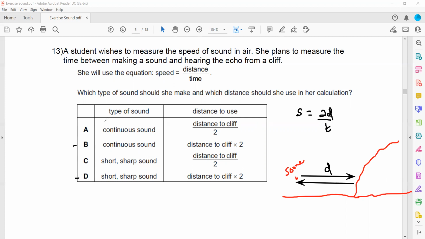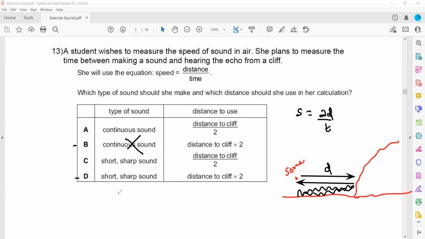But what about the type of sound? Continuous sound: if we are producing a continuous sound, the sound is traveling and then returning back. As we are continuously producing a sound, the sound is striking a surface and coming back to us. So we are not able to recognize whether this sound is due to reflection or due to the source. That's why we should not produce a continuous sound.